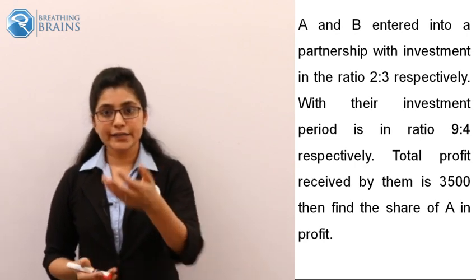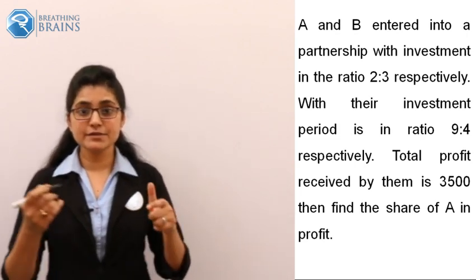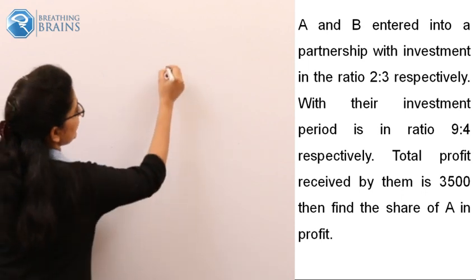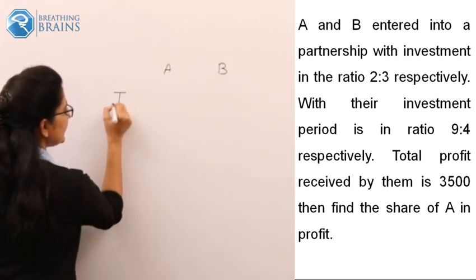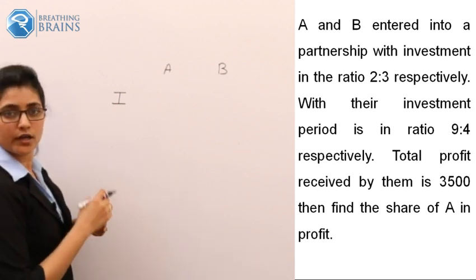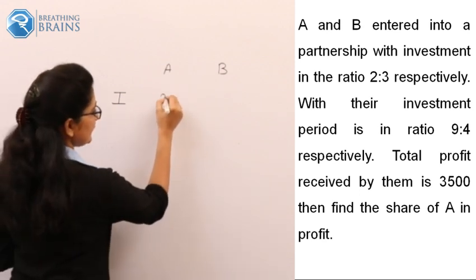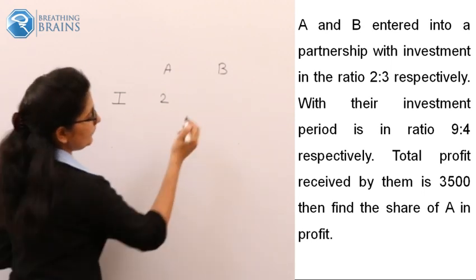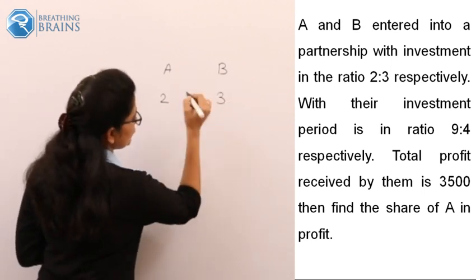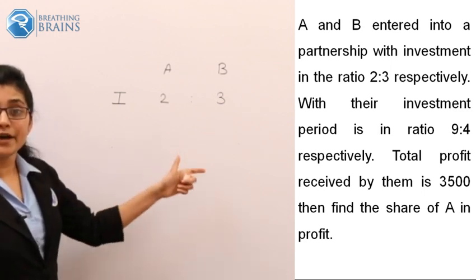So the ratio of money invested by them is given to you. What is the investment ratio? A invested money in a proportion of 2 and B invested in a proportion of 3. So the invested money is in the ratio 2:3.